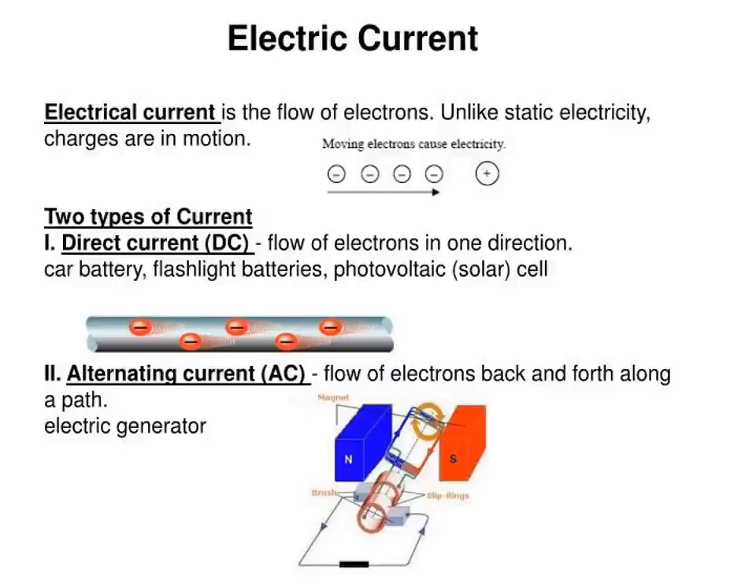What are the examples for direct current? Car battery, flashlight batteries, photovoltaic cell. These are the direct flow of electrons. And what is an alternating current example? Electric generator, where the flow of electrons goes back and forth.